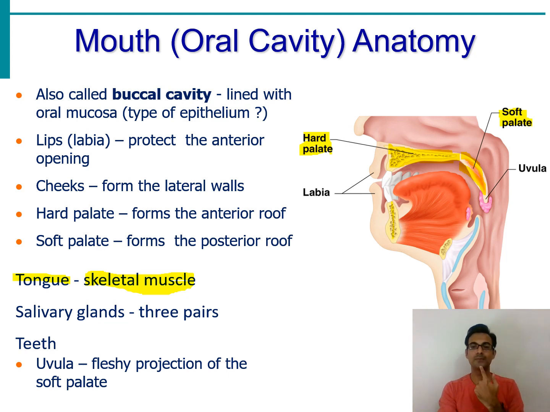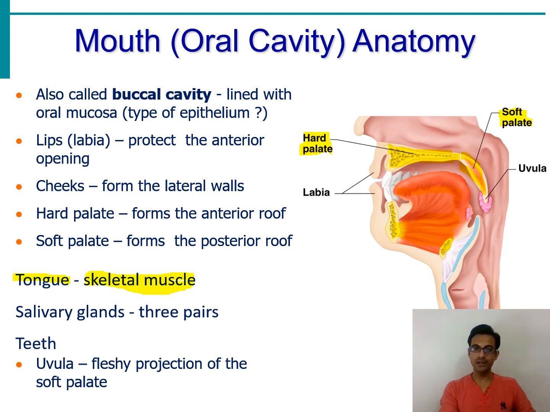It is attached to the bone over here, the inside of the mandible, and secondly it is attached to the hyoid bone behind. So it is connected between the mandible, the chin bone, and the hyoid bone. Whatever tongue we see in the mouth is not just the tongue part; below that, the muscle tissue of the tongue is also extended and connected between these two bones. The tongue is considered one of the strongest muscles in the human body.